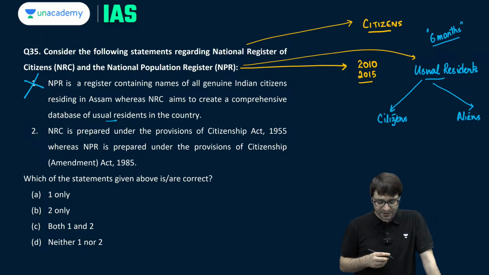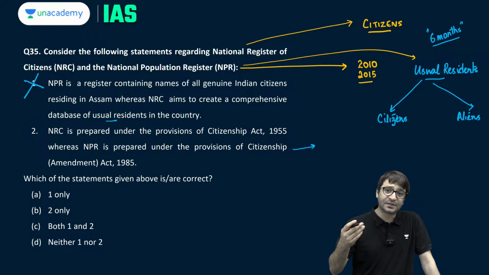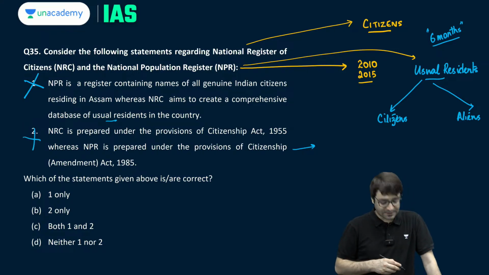NRC is prepared under the provisions of the Citizenship Act of 1955. That's true in a sense, but whereas NPR is prepared under the provisions of the Citizenship Amendment Act 1985. NPR is prepared under the Citizenship Rules of 2003. So both these statements are incorrect. D is the right answer.